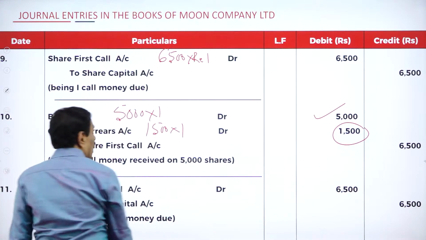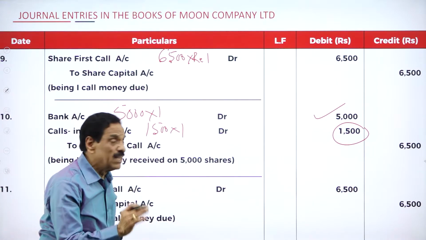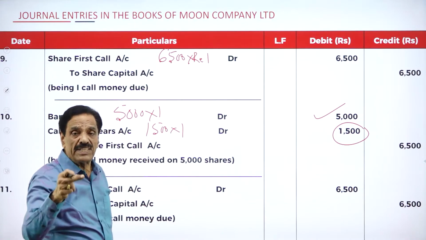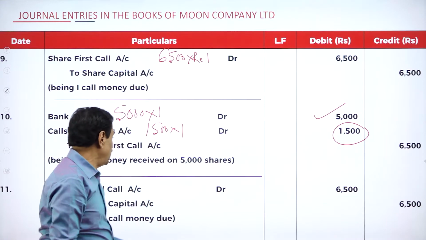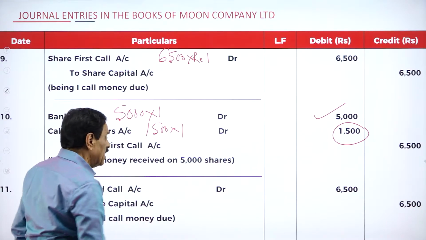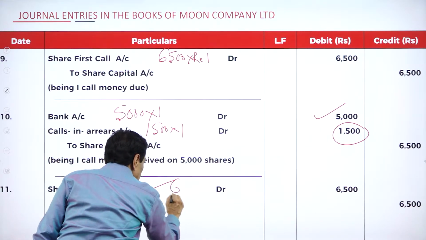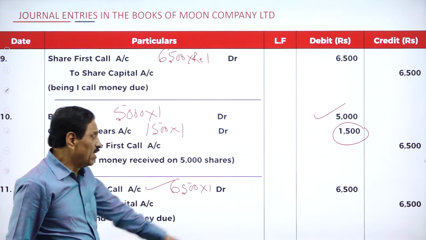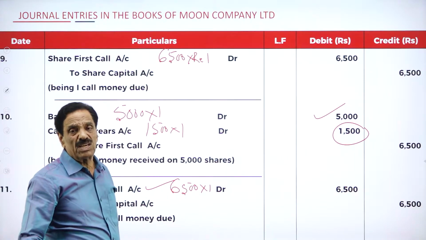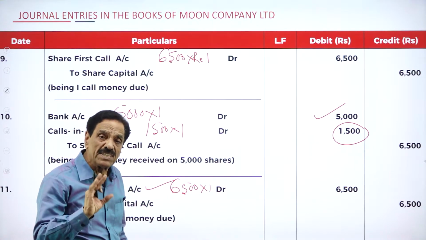5,000 is collected. On how many shares? 5,000 shares. How much could not be collected? 1,500. It includes 500 plus 1,000, 1,500. Then we go to find the second and final call. Share second call account debit 6,500 into 1, 6,500. To share capital account 6,500. This goes in favor of the second call.